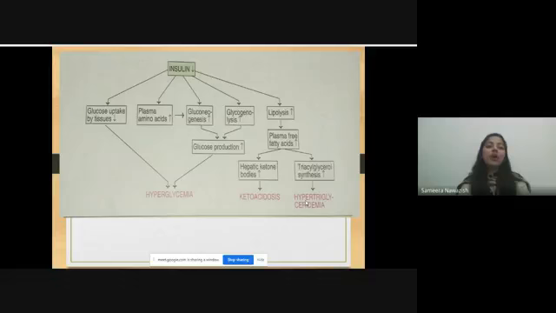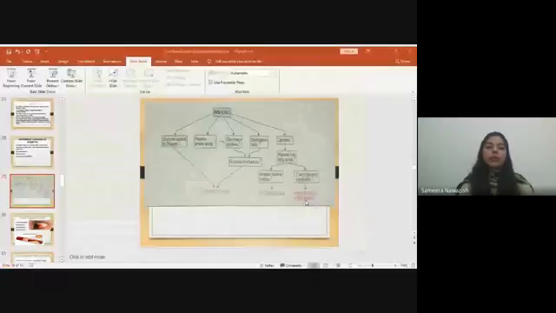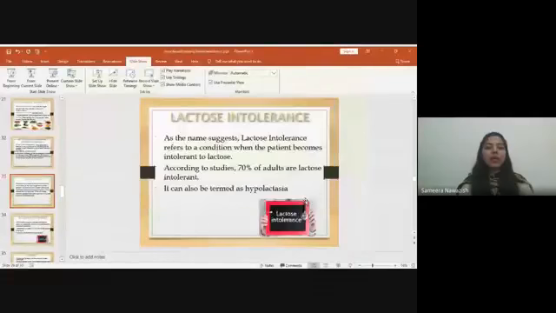It has a shorter half-life than HbA1c. Thus, glycosylated albumin represents glucose status over the 3 weeks prior to its determination. So these are the factors that affect the fructosamine. Lactose intolerance, as the name suggests, refers to the condition when the patient becomes intolerant to lactose.